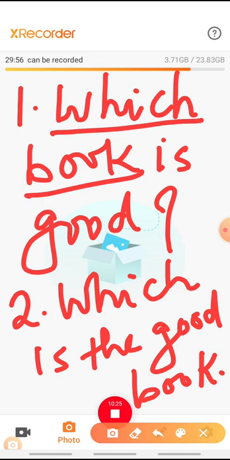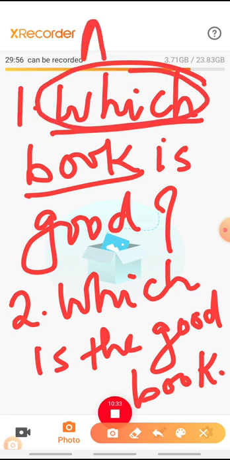So book is a noun, and here which is used before the noun book. So here which is playing the role of an adjective. So it is an interrogative adjective because it is used before the noun. You all know adjectives are used before the nouns.